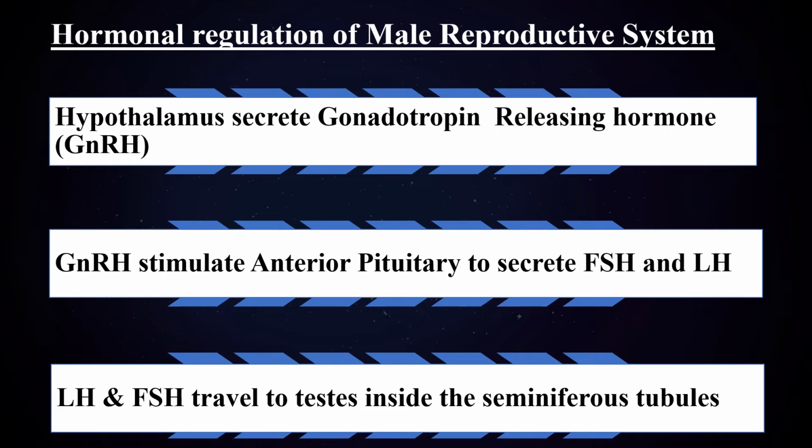Hormonal regulation of the male reproductive system. In this, the hypothalamus secretes gonadotropin releasing hormone, or GnRH in short. GnRH stimulates the anterior pituitary gland to secrete FSH, follicle stimulating hormone, and LH, luteinizing hormone. FSH and LH then travel to the testis, inside the seminiferous tubules.